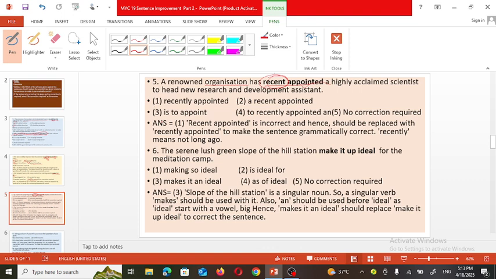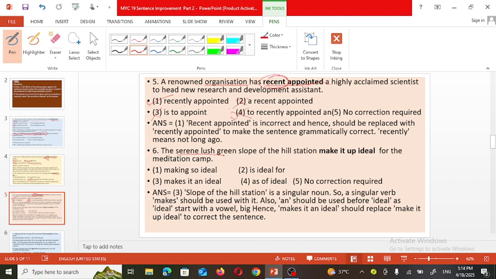Now observe here, four options are given. Recently appointed, or recent appointed, it won't be there. Is to appoint, it won't be there. To recently appointed, that is also wrong. So the first option is correct: a renowned organization has recently appointed a highly acclaimed scientist to head new research and development assistant. Now see the next sentence.